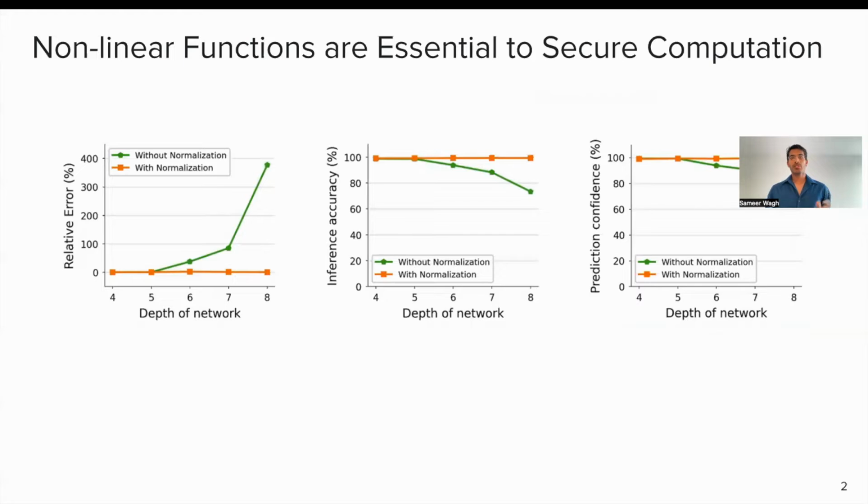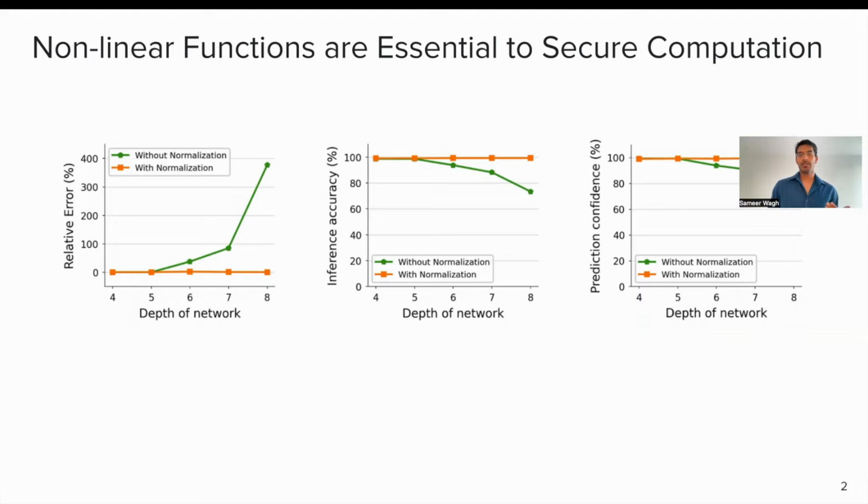Nonlinear functions are essential to secure computation. This is a quick study I've done where you take a very simple neural network architecture and train it using secure computation. As a function of the depth of the network, you can see that the relative error goes up. In other words, if you try to train deeper and deeper networks, the errors start accumulating, and that leads to poorer and poorer network accuracy when you're trying to train inside secure computation.